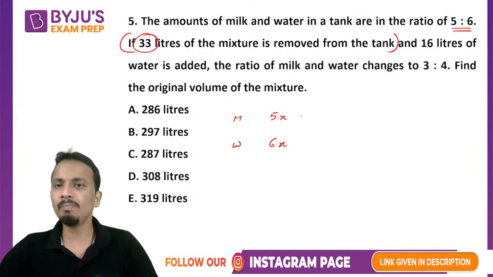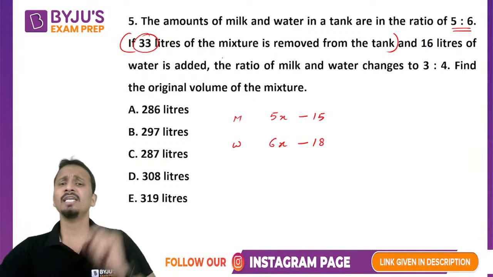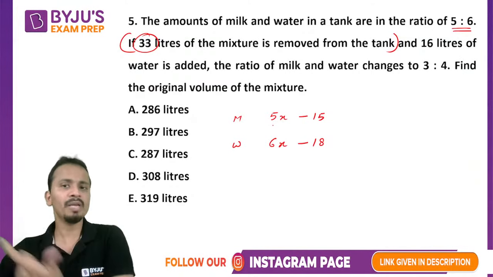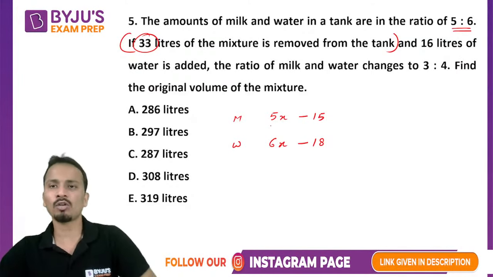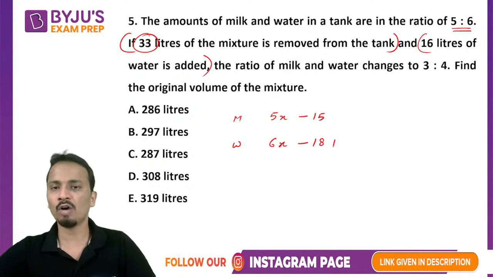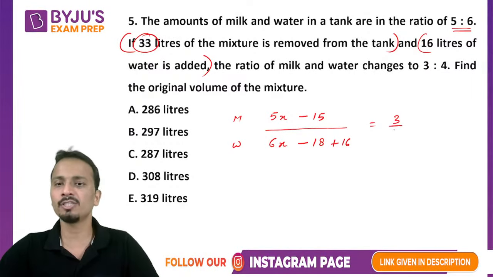So milk will be 15 liters and water will be 18 liters. If I divide 33 in the ratio 5:6, it will be 15 and 18. So out of this 33 liters, 15 liters of milk will be removed and 18 liters of water will be removed. All right. Now next step is, 16 liters of water is added. So now I'm adding 16 liters of water and the final ratio has become 3:4.